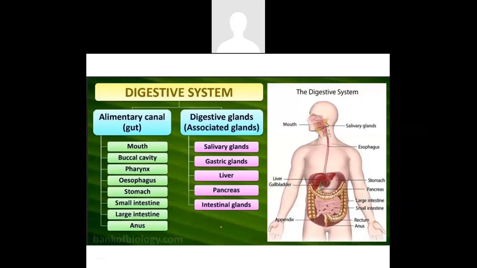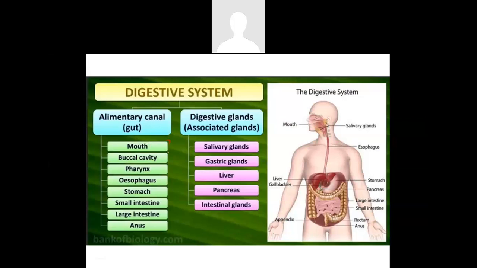The mouth, buccal cavity, pharynx, esophagus, stomach, small intestine, large intestine, and anus form the alimentary canal or the gut. The salivary glands, gastric glands, liver, pancreas, and the intestinal glands all together form the digestive glands or the associated glands.